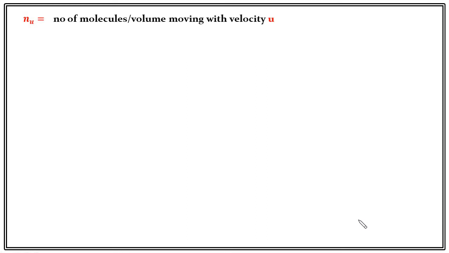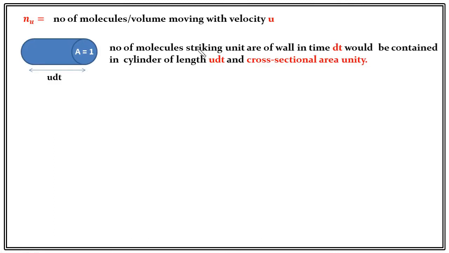Let's assume nu is the number of molecules per unit volume moving with velocity u, right? In kinetic theory, I said that it can have any velocity. So we will consider only those molecules whose velocity is u, and their density, that is, number of molecules per unit volume, is nu. Now if I ask you what is the number of molecules striking a unit area of wall in time dt, just consider any unit area, okay?